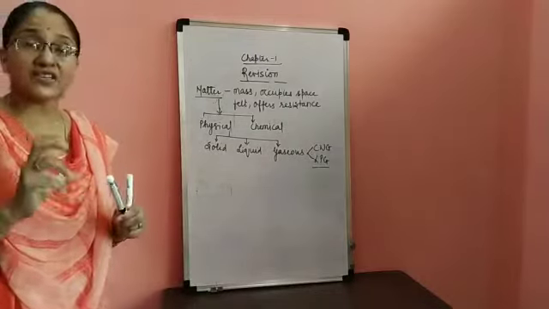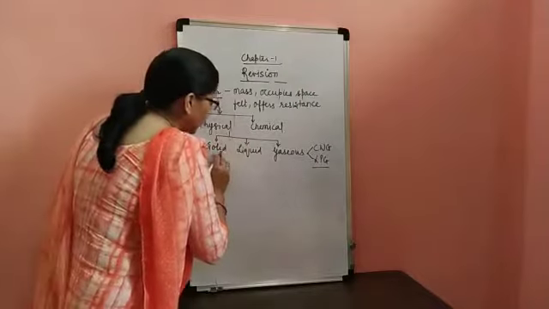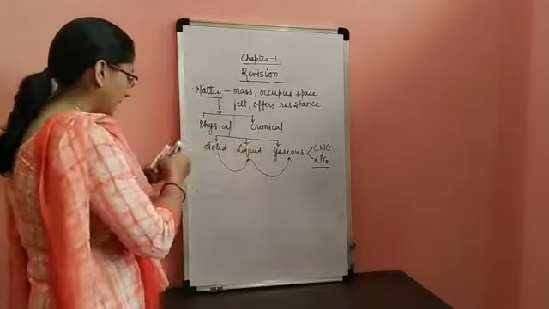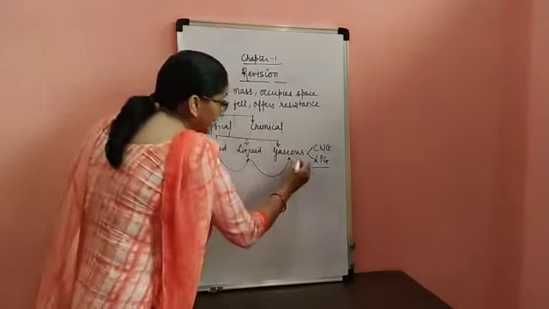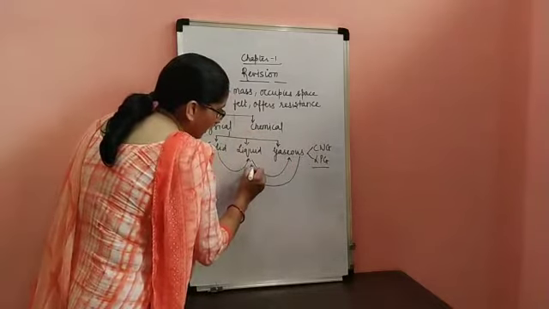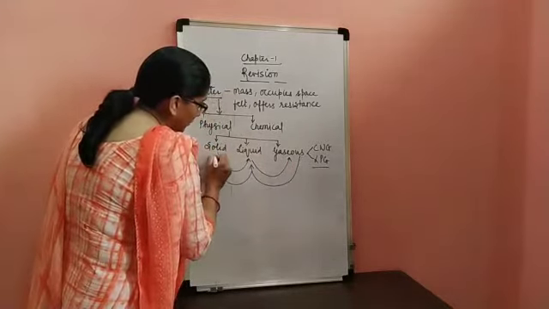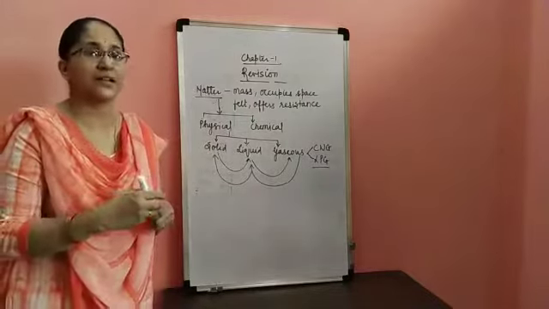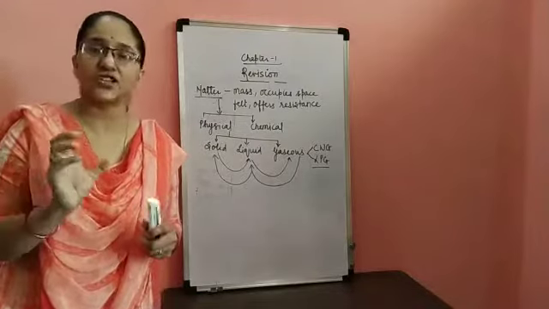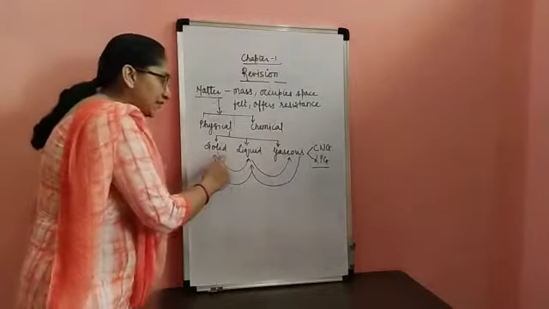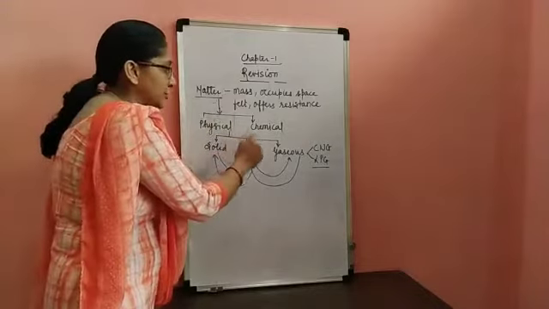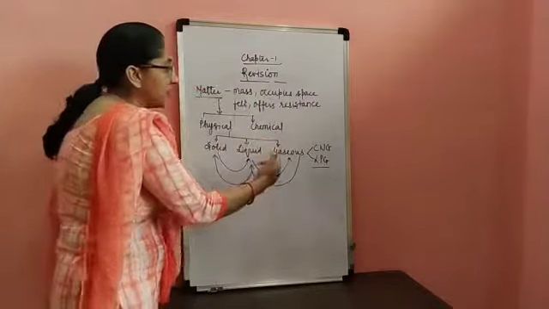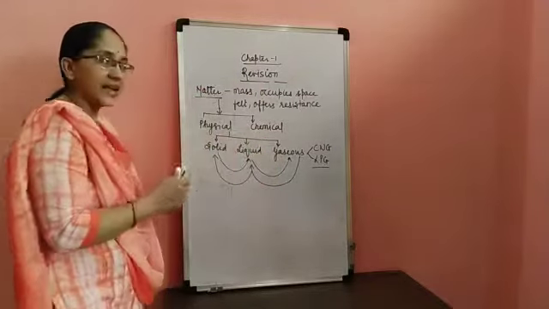Talking about the interconversion of states of matter, we can convert solid into liquid, liquid into the gaseous form, and it can be done vice versa. That means the gaseous form can be converted into liquid and the liquid can again be converted into solid. This interconversion among the three states of matter is possible by bringing about changes in temperature and pressure. If we increase the temperature, solid will change into liquid and then gas. If we decrease the temperature and increase the pressure, gases will change into liquid and then finally solid.